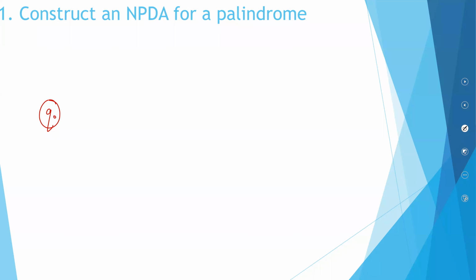I'll have a string, let's say, ABBA. This is where, when a match happens, the center has been reached. I'll even have another string, ABAA. When you have a match, the center has not been reached.